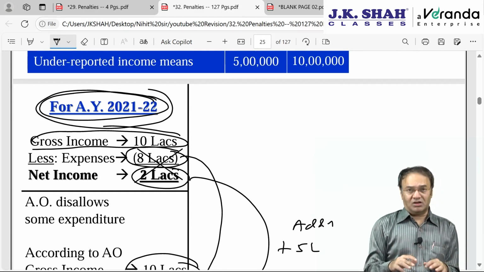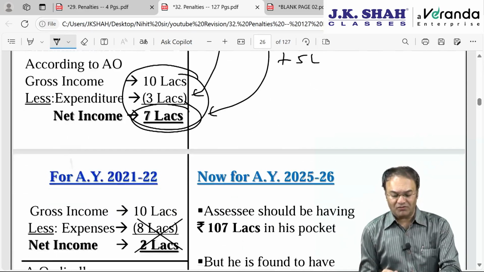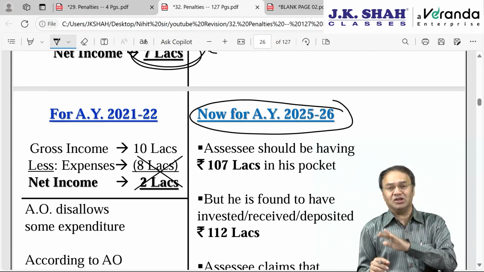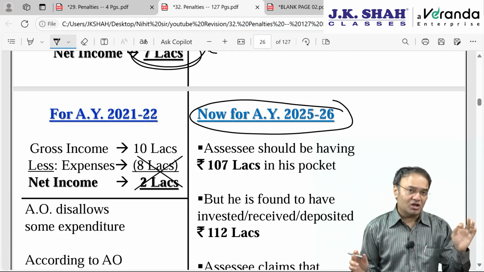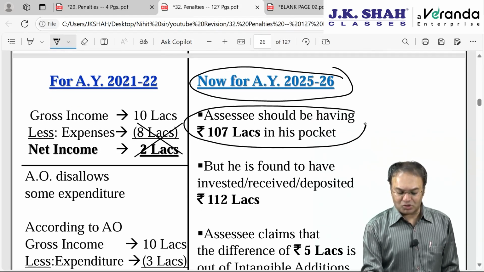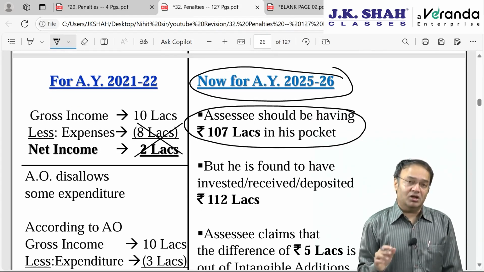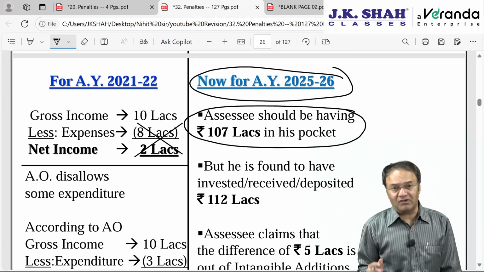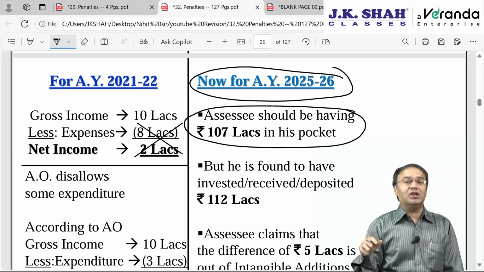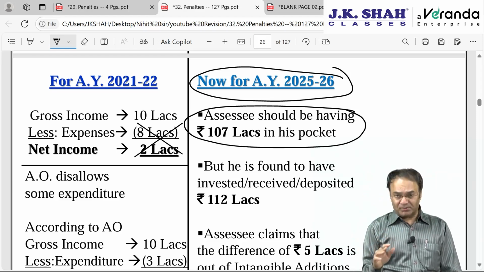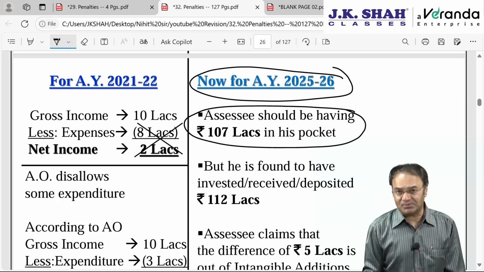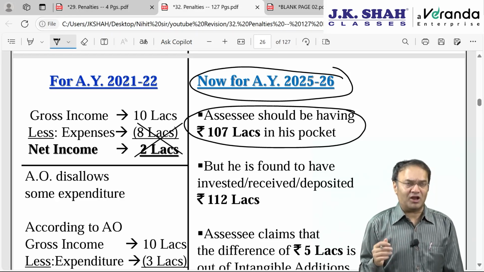Now in the current year AY 25-26, while doing assessment of AY 25-26, as per all previous records, the assessee's capital account, balance sheet, P&L account, cash account, bank account combined together, the assessee should be having 107 lakhs. The assessee should be having 107 lakhs in his pocket in the form of bank balance, cash balance, all his investments at cost, everything combined together. Whatever the assessee earned in so many years minus his office expenditure, personal expenditure, everything after adjusting, he should have 107 lakh rupees as per his balance sheet.